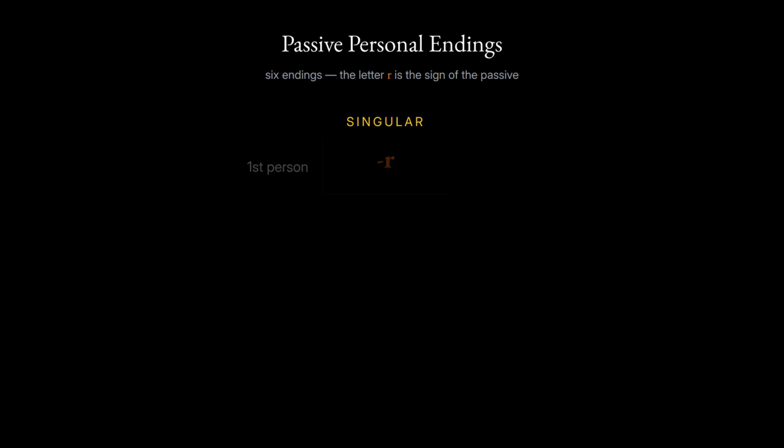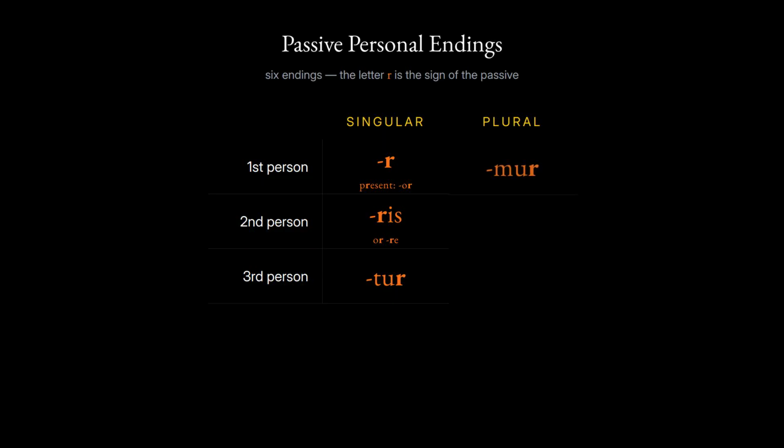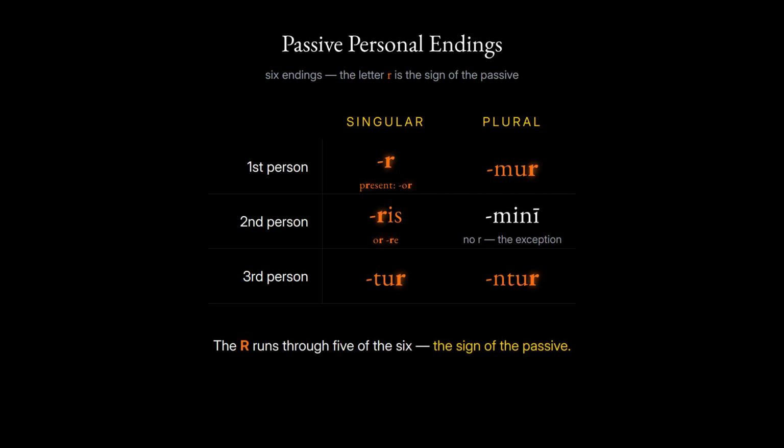In the singular, first person is the passive sign itself, which in the present tense fills out to or, second person, ris, or its equal twin, re, third person. tur, In the plural, first person, mur, second person, mini, third person. natur, Look closely and you will see the letter R running through 5 of the 6. That R is the sign of the passive. Wherever it appears in a verb, the subject is being acted upon.